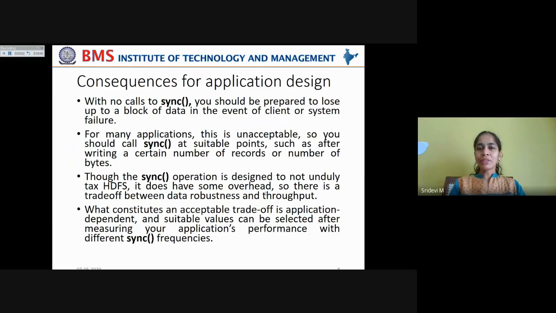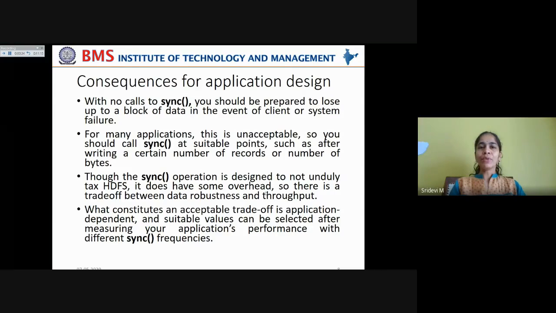What are the consequences for application design while using this sync coherency model? With no calls to sync, you should be prepared to lose up to a block of data in the event of client or system failure. If you don't use the sync method and some client failure or system failure happens, the minimum amount of data lost is one block of data.